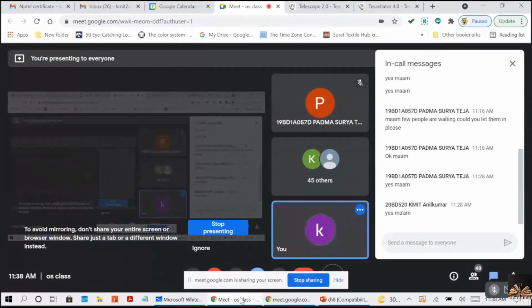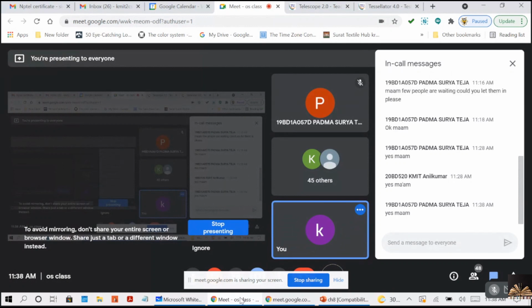Guys, tell me, understood the segmentation hardware? Yes. Okay. Why only today, but Suryateja and Anil Kumar only responding? What happened to the others? Understood, guys?